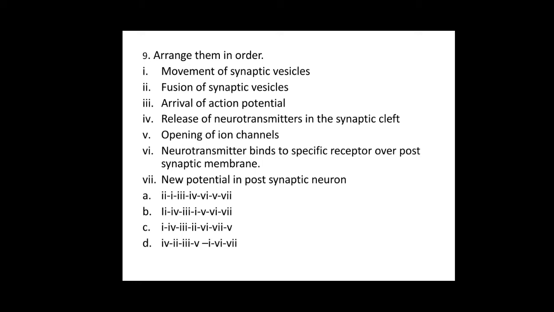After the release, the neurotransmitters bind to the specific receptors on the postsynaptic membrane. Then the opening of the ion channels, with respect to the sodium and potassium ion channels on the postsynaptic membrane, and then the new potential is generated in the postsynaptic neuron. So the answer for the ninth question is option A.